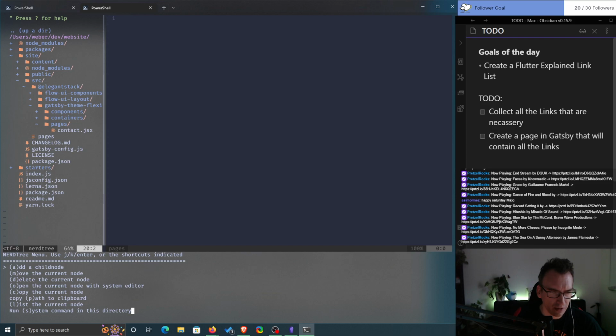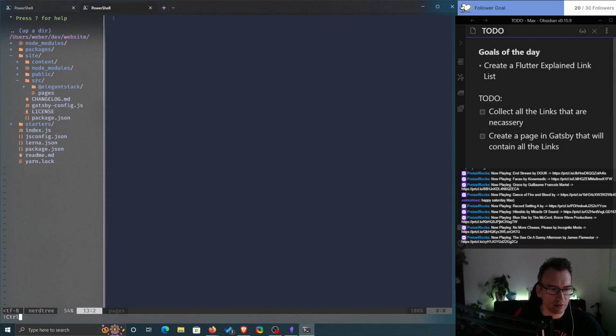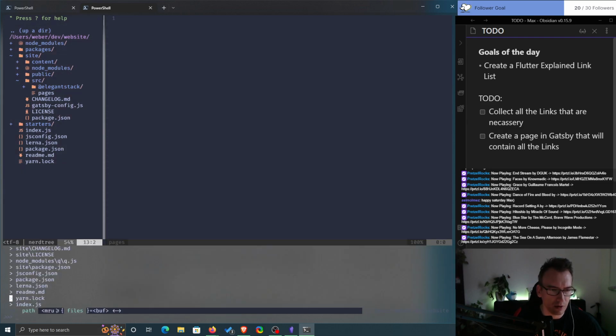I have the bad feeling that open the current node with the system, copy list current node. File mod permission, read, write. Okay. So let's see with Control P where we come, and let's search for pages. Nah.